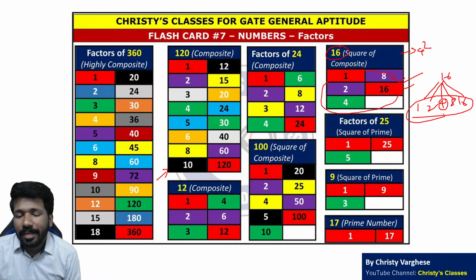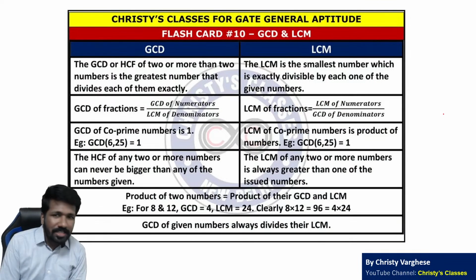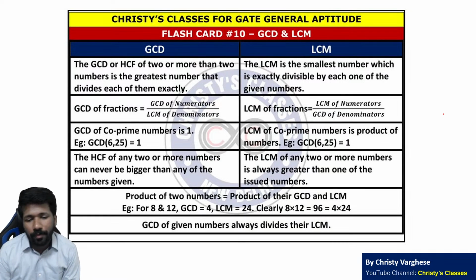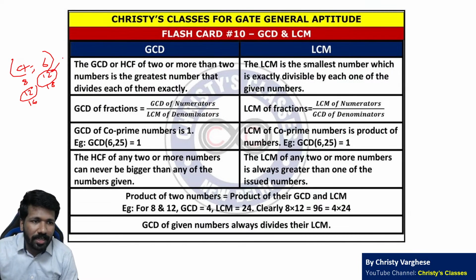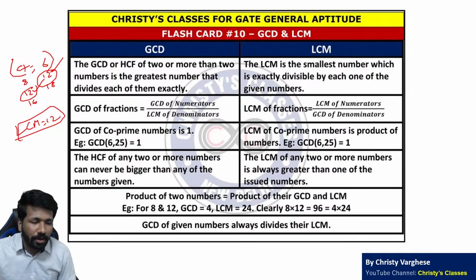Factors directly or indirectly can be needed or may be needed in many questions. And factors का extension है LCM and GCD. You should know how to find LCM and GCD. I hope all of you know how to find it. For example, 4 and 6 है तो उसका LCM क्या है? LCM means least common multiple. 4 का multiple 4 8 12 16 etc. है ना. 6 का multiple 6 12 18 etc. है ना. 12 common multiple है ना. So उसमें से least common multiple 12 है. So LCM is 12. That is very easy to do it in your mind itself.